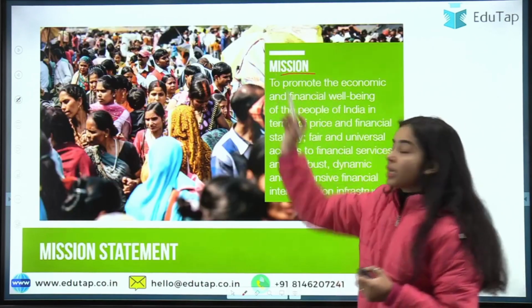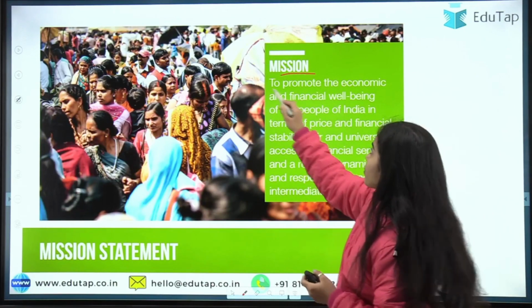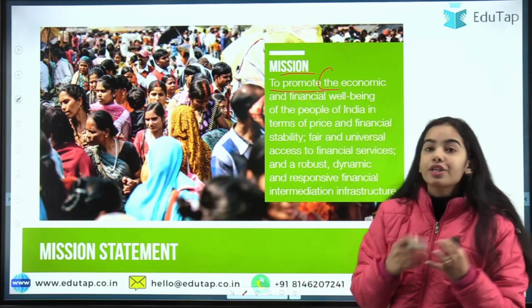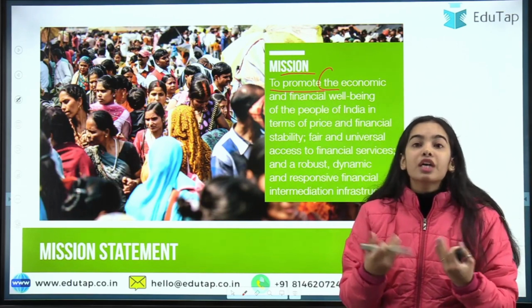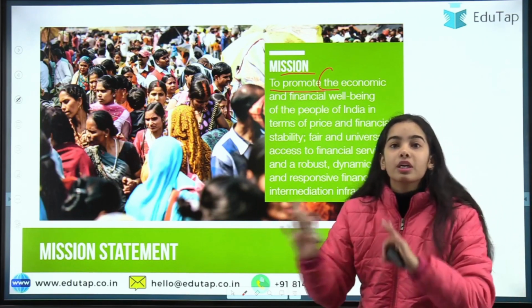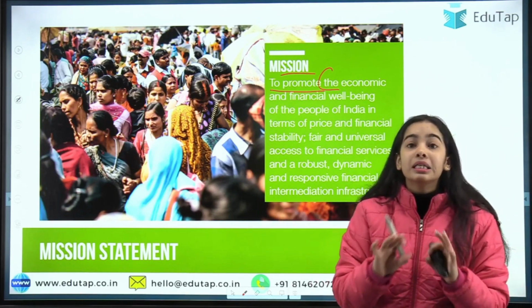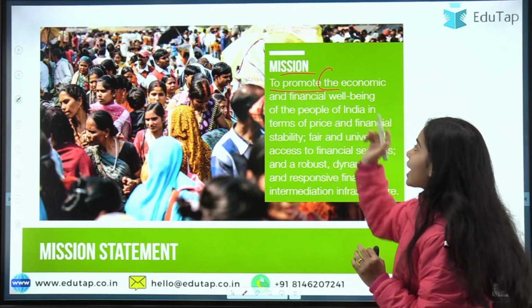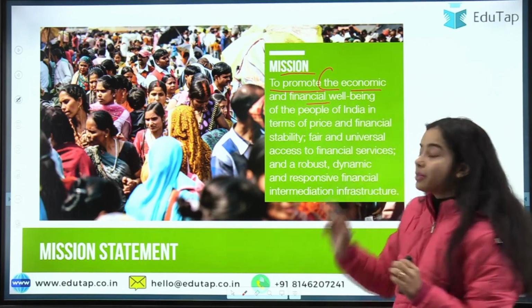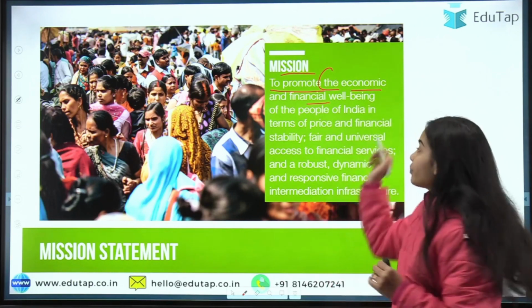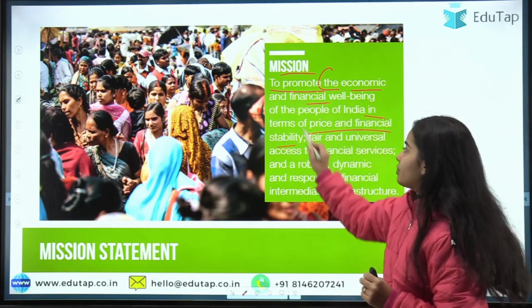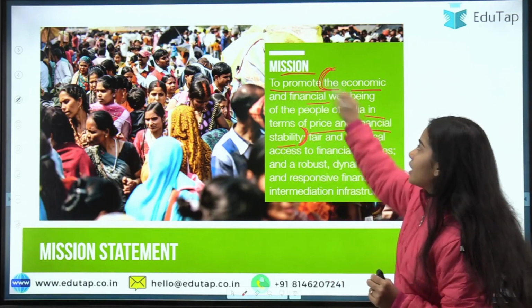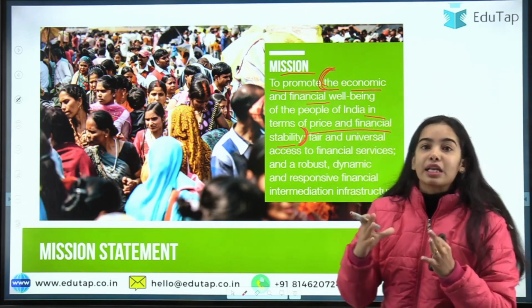Now coming to the mission. What is the mission of RBI? To promote the economic and financial well-being of the people. Who is it working for? It is not working for a particular government. It is not working for a particular industry. It is working for the people of the country. So the Reserve Bank of India has to promote the economic and financial well-being of the people of India in terms of price and financial stability. So the Reserve Bank of India has to maintain price and financial stability.